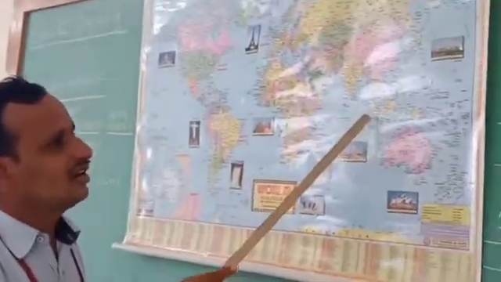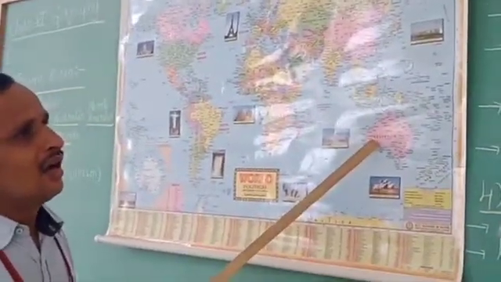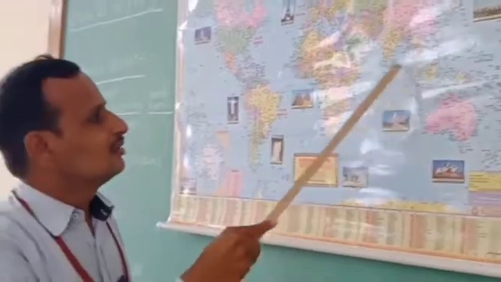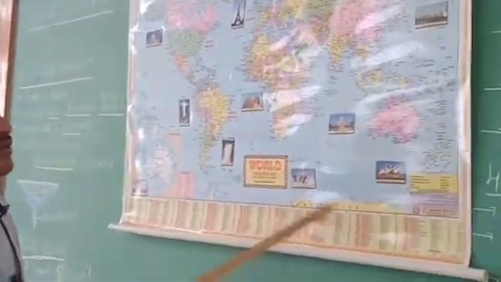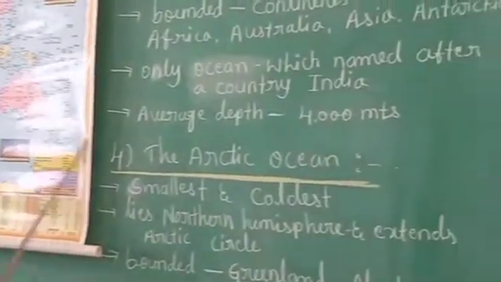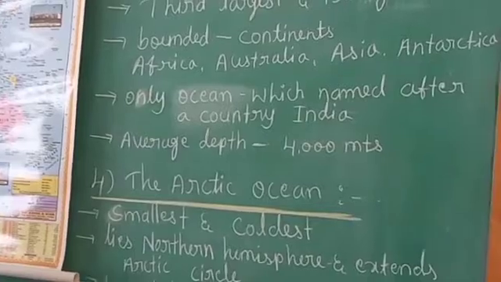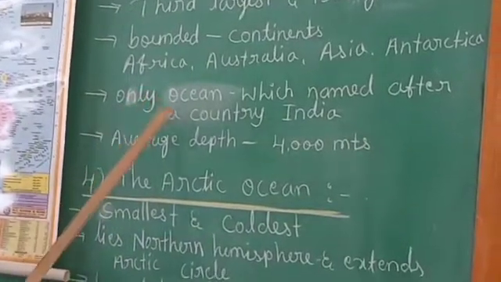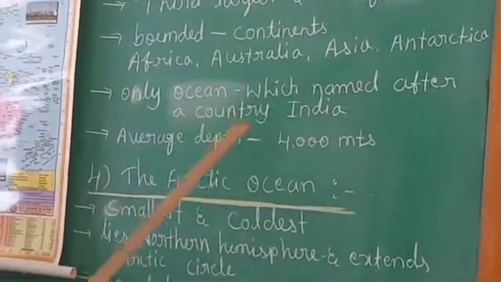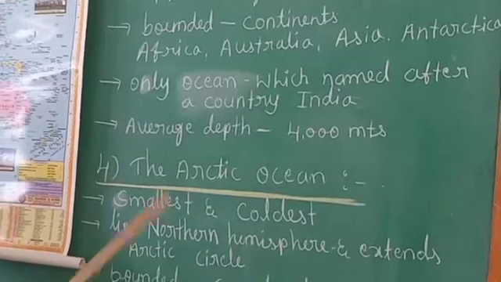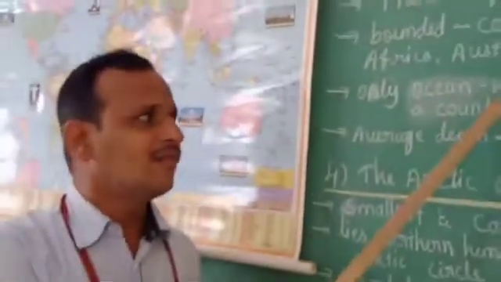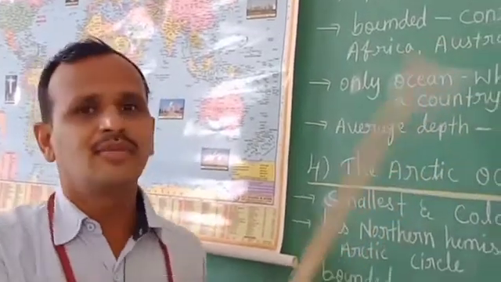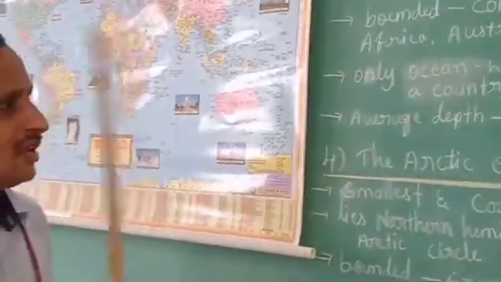In the east side Australia, and in the south side Antarctica continent. So like this it is bounded. And one more important feature of this ocean, children, is that it is the only ocean which is named after a country, India. I repeat once again, this ocean is the only ocean named after the country India. Remember this, children.